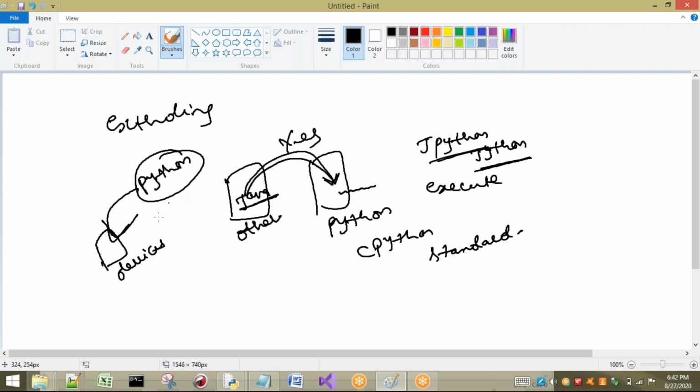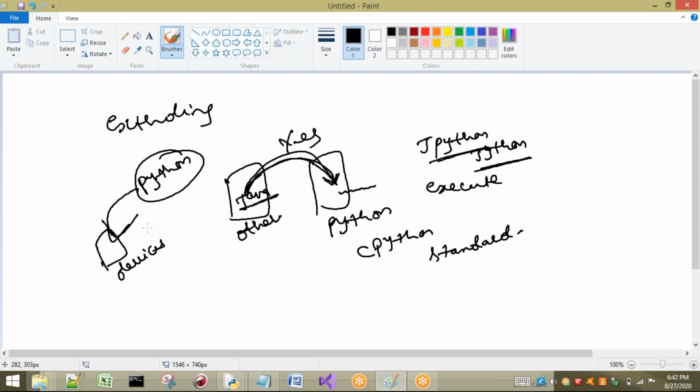Okay, remember, extensible means that other language code can also be implemented in our Python. Embedded means our Python code can also be embedded in other languages. Okay, we will see some examples. Don't worry about these things.